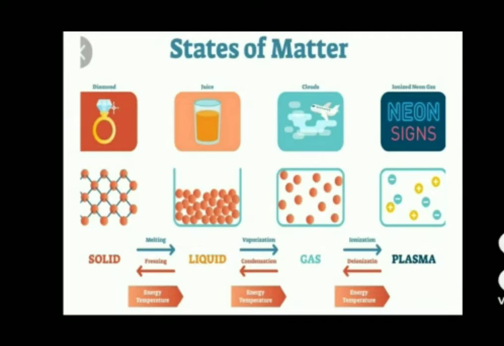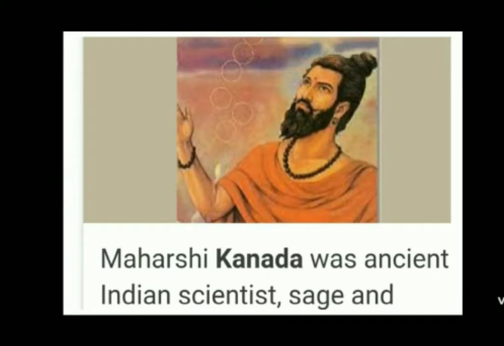You all can see different matters in this picture and the states of matter also. From this we understand that the smallest particle of an element taking part in chemical combination is an atom. The concept of atom is more than 2500 years old. However, it was forgotten in the course of time. In modern times, scientists, on the basis of experiments, explained the nature of atom as well as the internal structure of atom. In this lesson, we are going to learn about the internal structure of an atom.